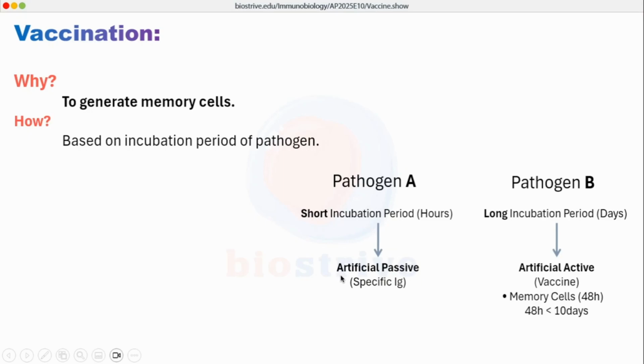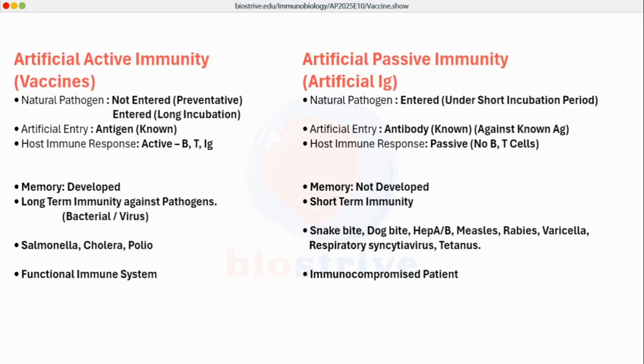We do not have 2 days. We will artificially supply the specific antibodies regarding that snake venom, and usually we administer heterogeneous antibodies, which is a mixture of antibodies directed against different snake venoms. In that way, we are supplying artificial antibodies to neutralize the pathogen because the incubation period is very short. So this is the main concept behind active artificial immunity or passive artificial immunity. And this is the basic concept behind vaccination as well. So let's talk about some fundamental differences between artificial active immunity and artificial passive immunity.